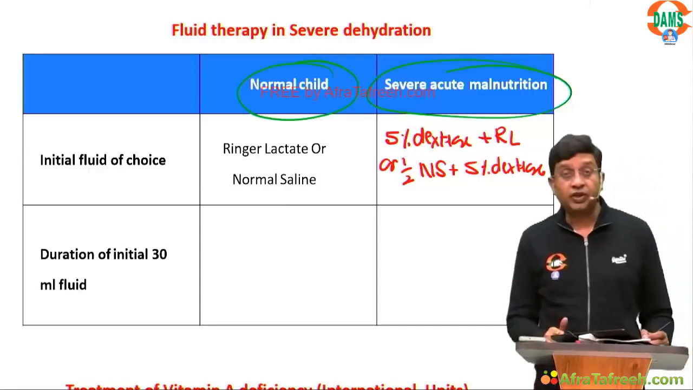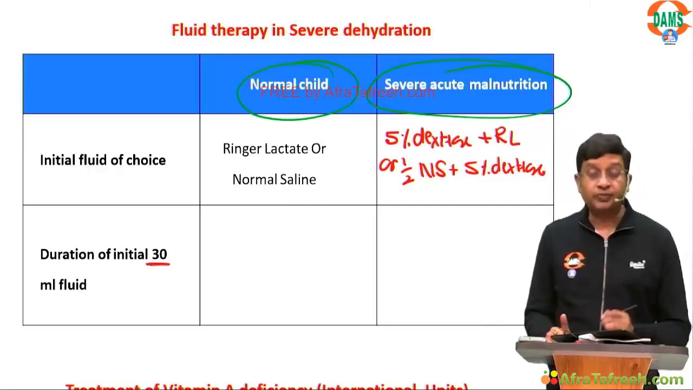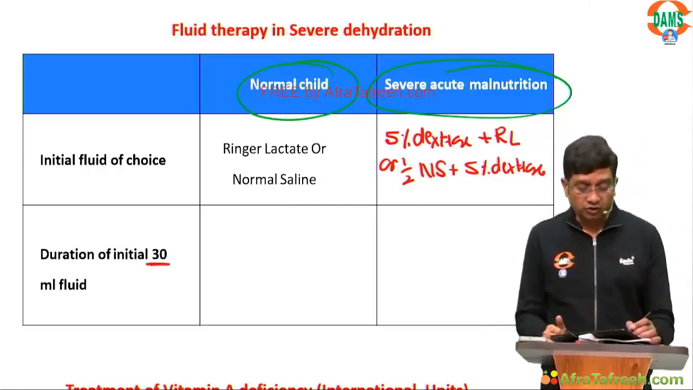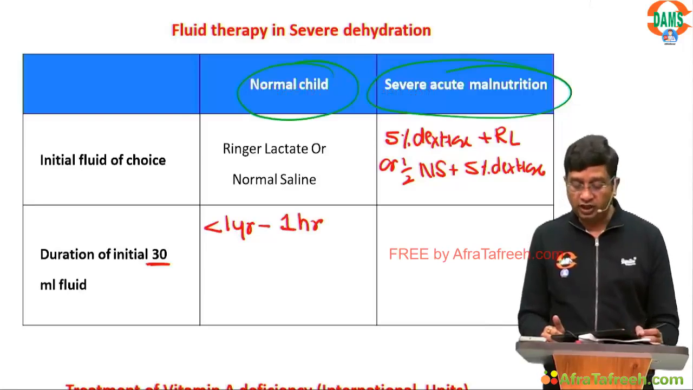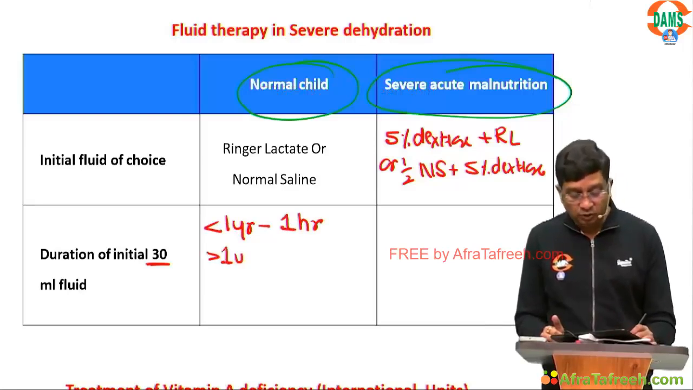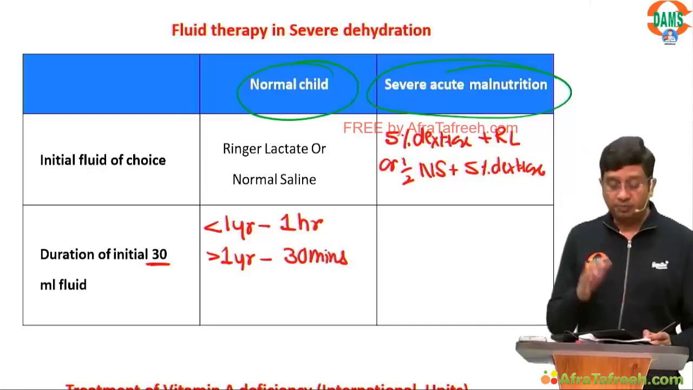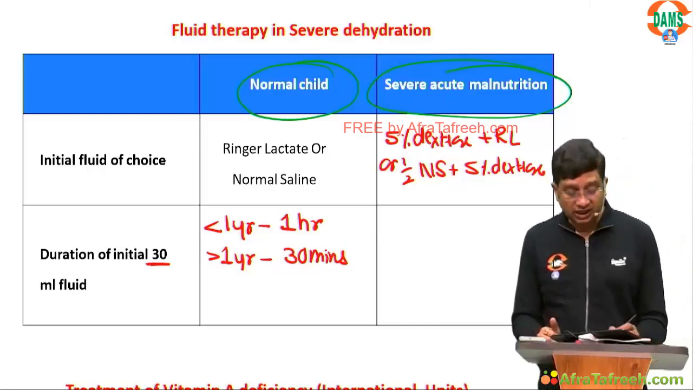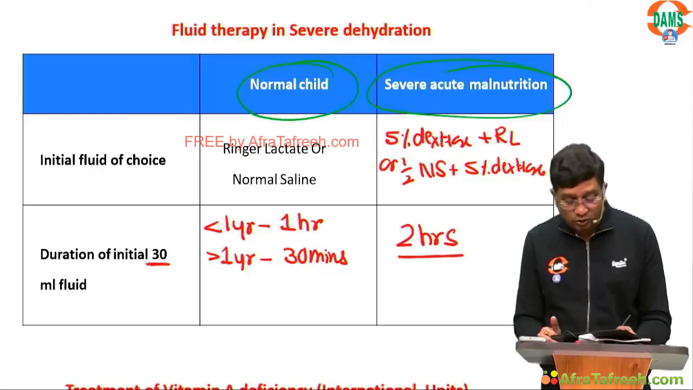Now what is the duration of the initial 30 ml of fluid? When you study in a normal child, if the child is less than 1 year, you give 30 ml of fluid in 1 hour. And if it is more than 1 year, you give it in 30 minutes. That is what you study. But in a SAM child, this much of the fluid is given in 2 hours.